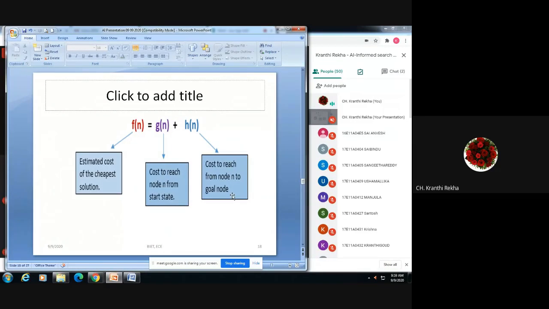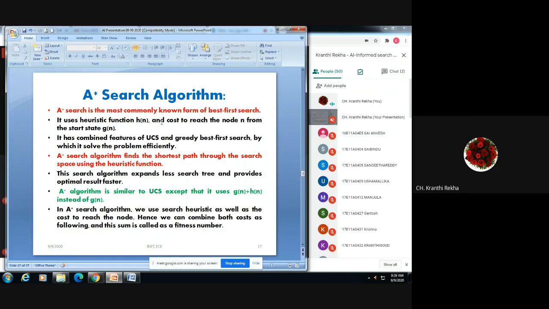H of n is the cost to reach from node n to the goal node, and g of n is the cost to reach node n from the start state. And f of n is the estimated cost we have to find. So this heuristic we will be using in the A star search algorithm. It is also one of the most commonly used forms of best first search.